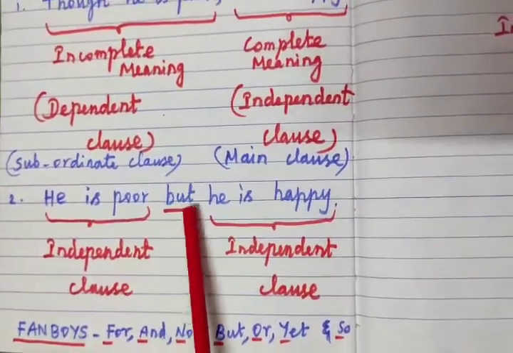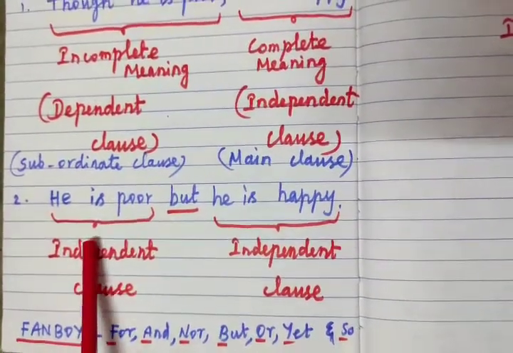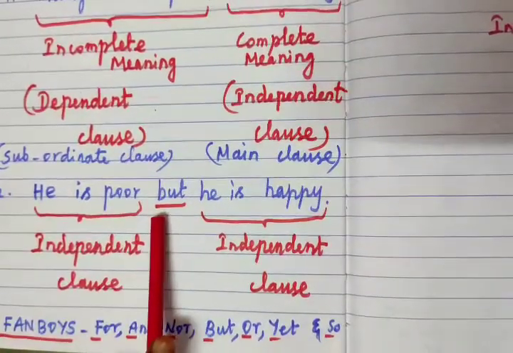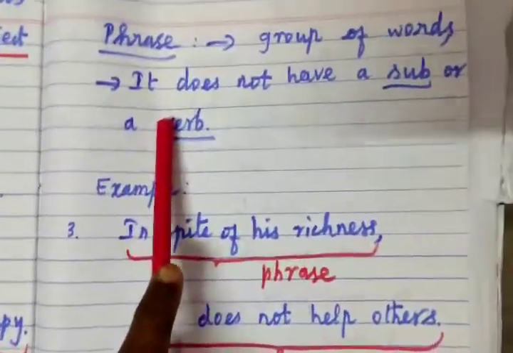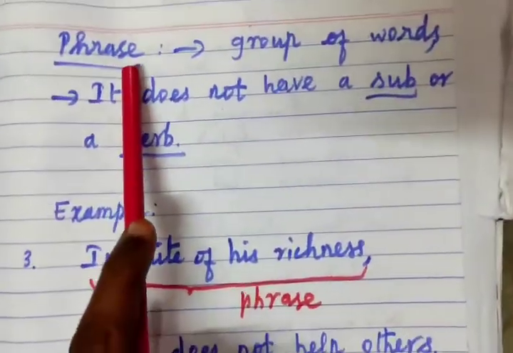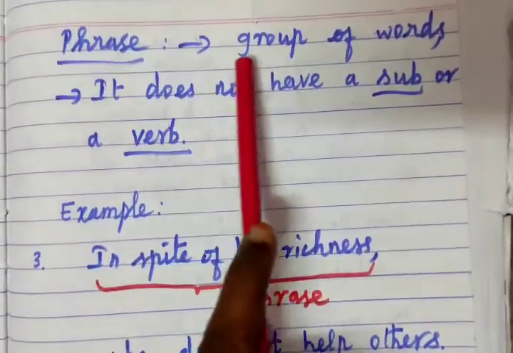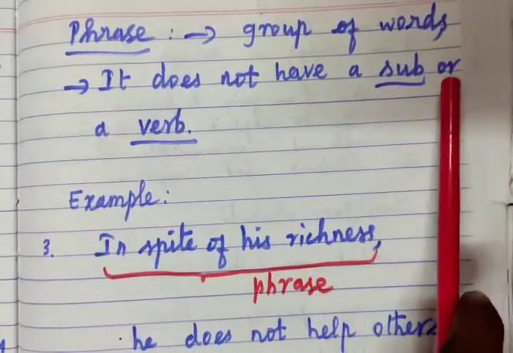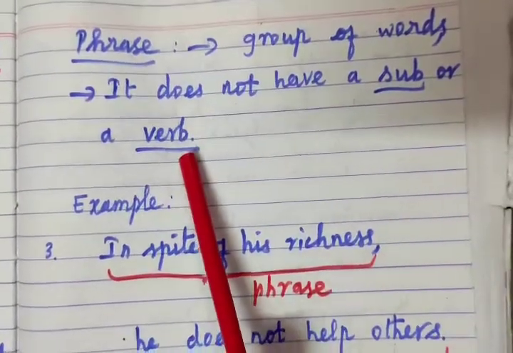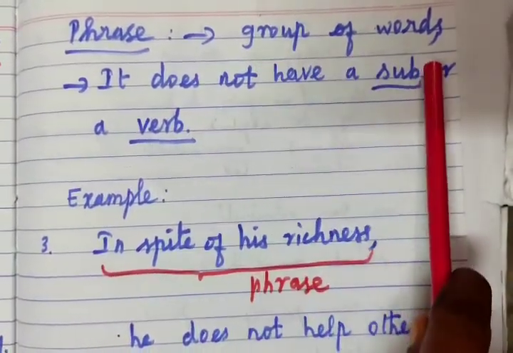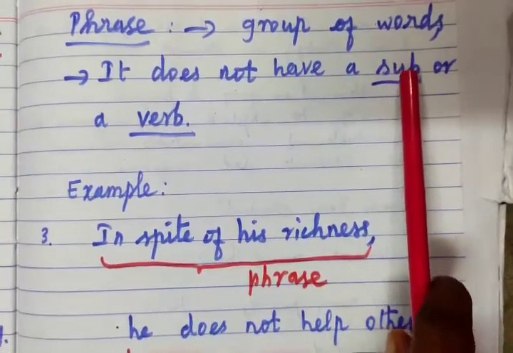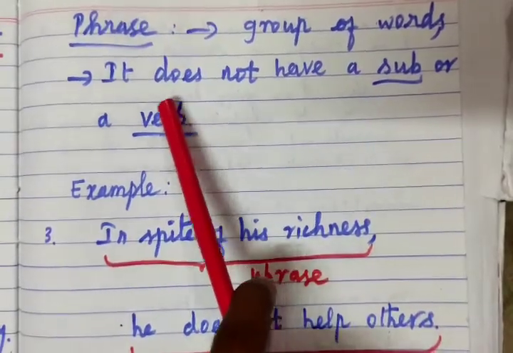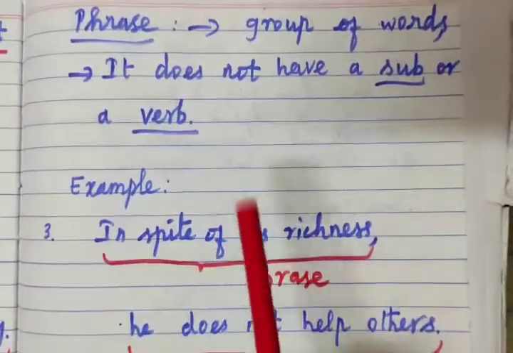So here in this sentence, this one is an independent clause, this one is also an independent clause, both are connected by the conjunction word but. Now come to this sentence, phrase. What is a phrase? A phrase is a group of words which does not have a subject or a verb. So that also is a group of words. A clause is also a group of words, but it has a subject and a verb. A phrase is also a group of words, but it does not have a subject or a verb.